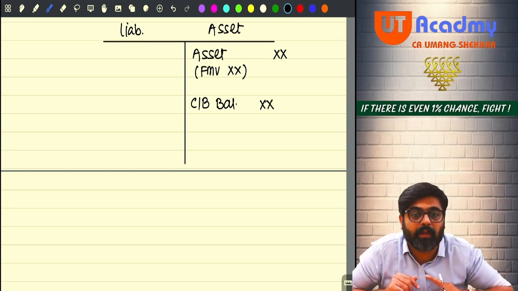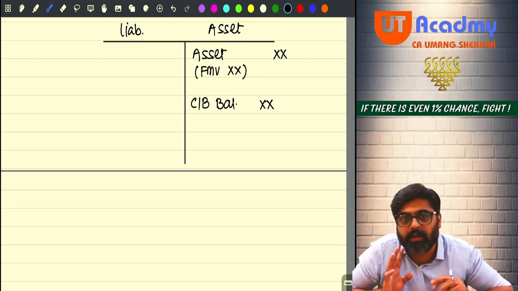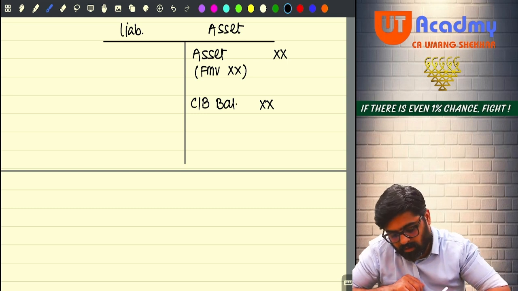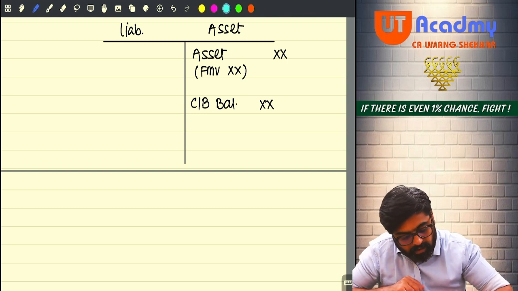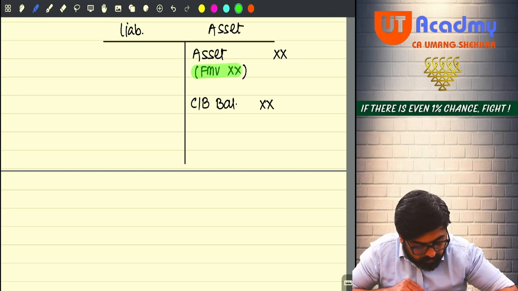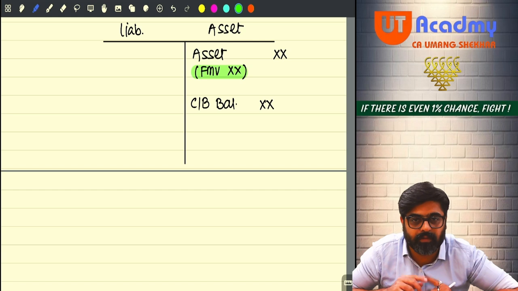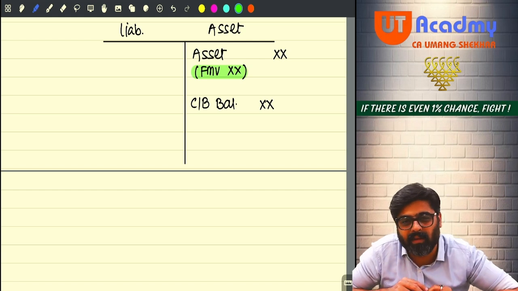So what amount will you take? Will you take the book value of the asset or the fair market value of the asset? Always the fair market value of the asset. To this extent, it is dividend, not the book value. Book value can be any amount, no?